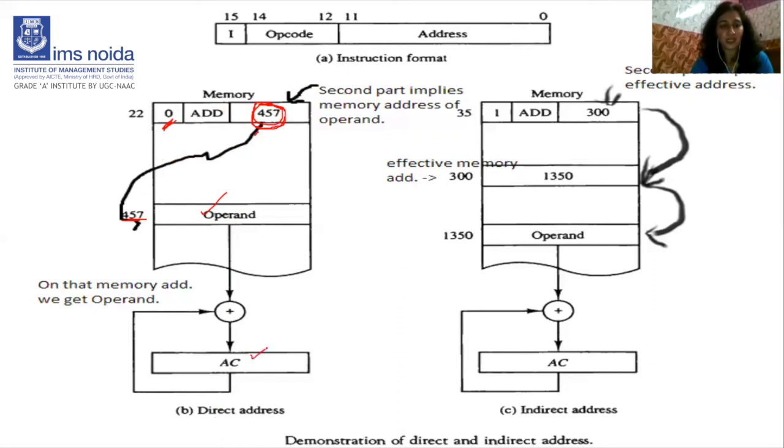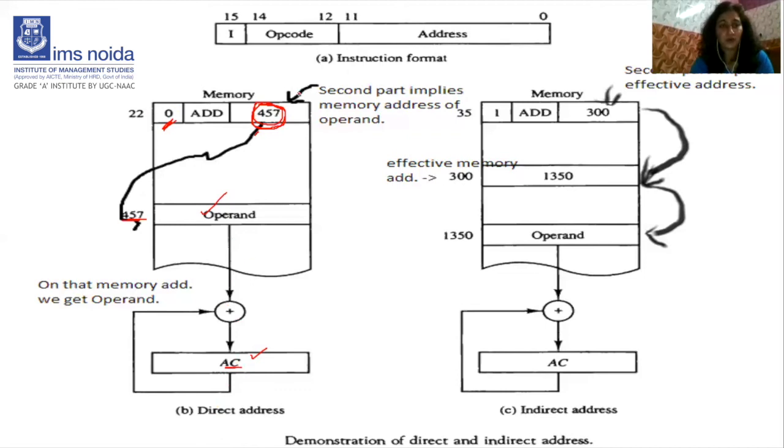Accumulator register, basically what it does, we have already discussed in the register class. The accumulator register is the most popular register, and it is used to store the intermediate results as well as the final results, right?